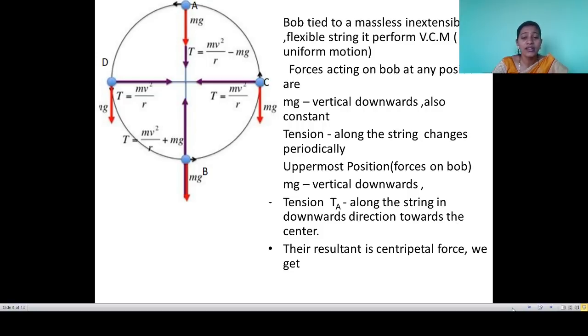Now here the resultant force is the centripetal force. The force mg is shown by a red arrow, and T is shown by a violet arrow. Those two are in the downward direction and their net force is the centripetal force. It is toward the center of the vertical circle.